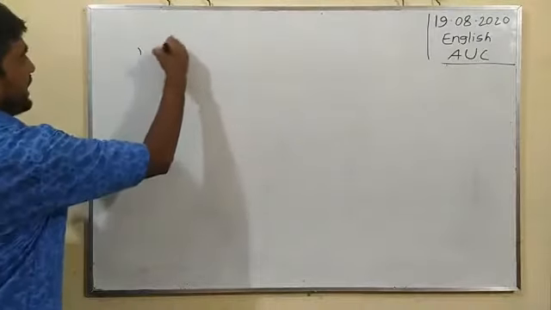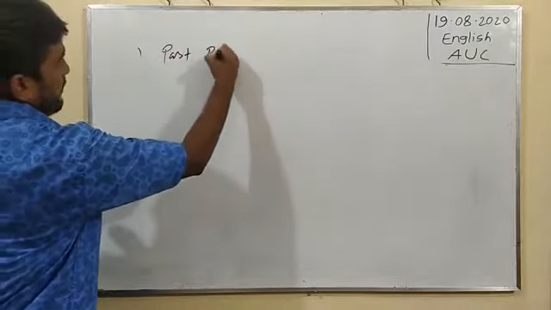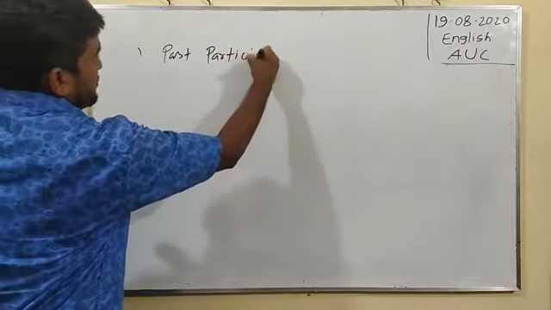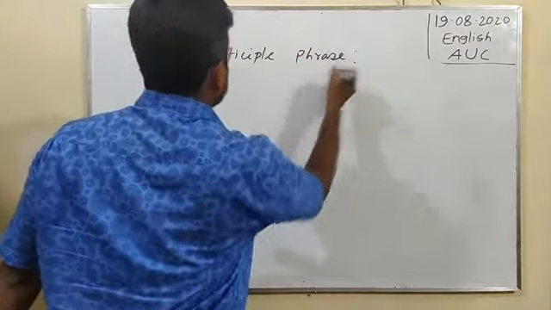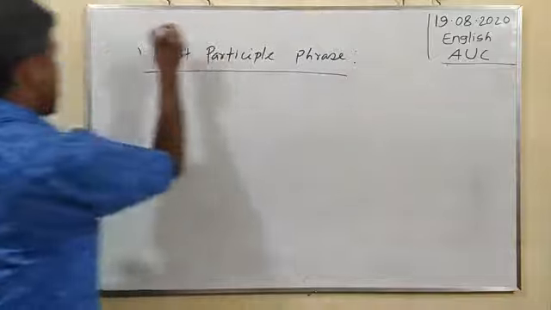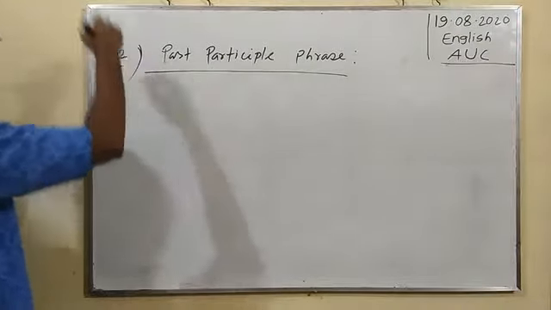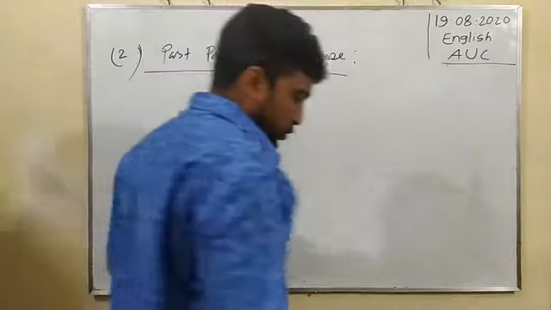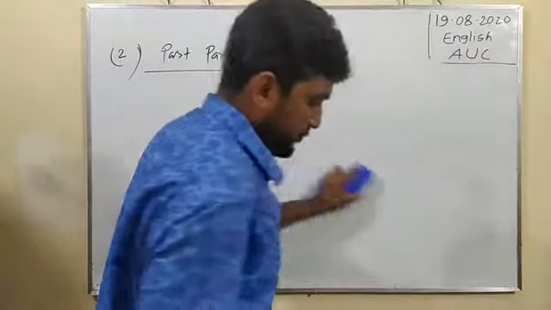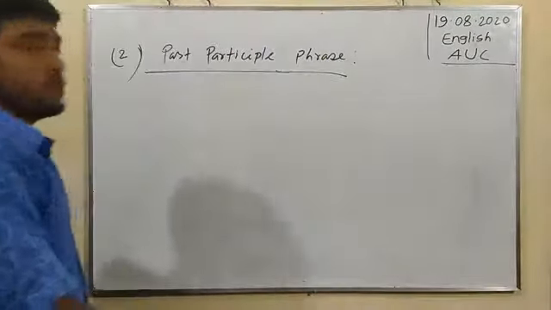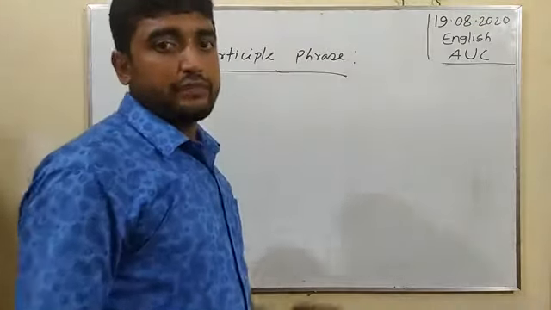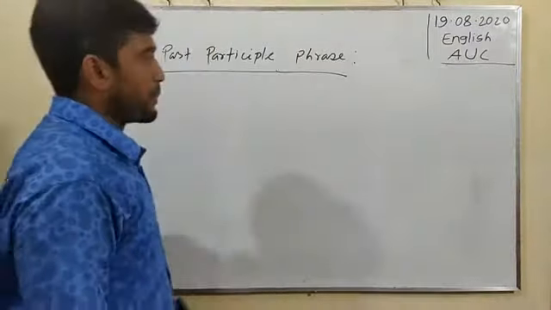Past participle phrase. Rule number 2: the past participle phrase. At first, we have to learn the definition of past participle.